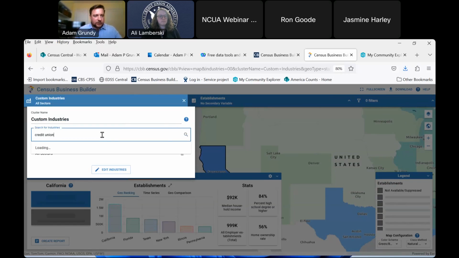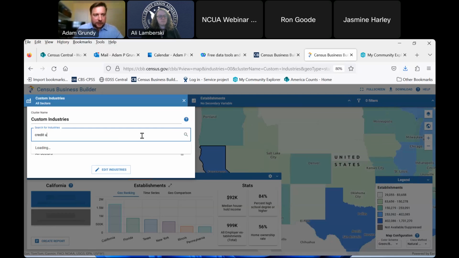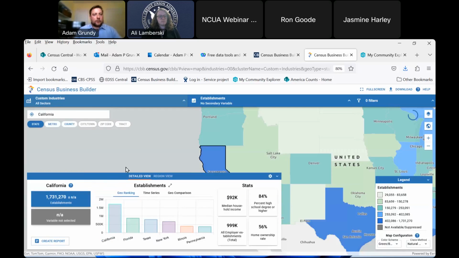After I've selected credit unions, it looks like it's starting to populate the state of California. Oops, maybe it's the typo that I made. There we go. For the state of California, we've already selected no industry so far.